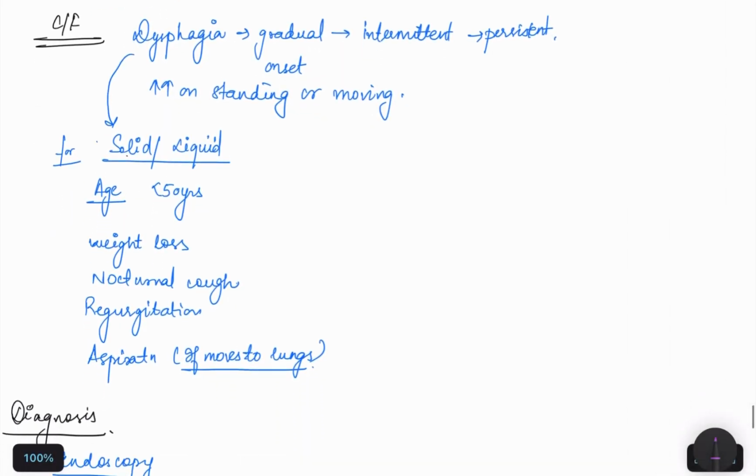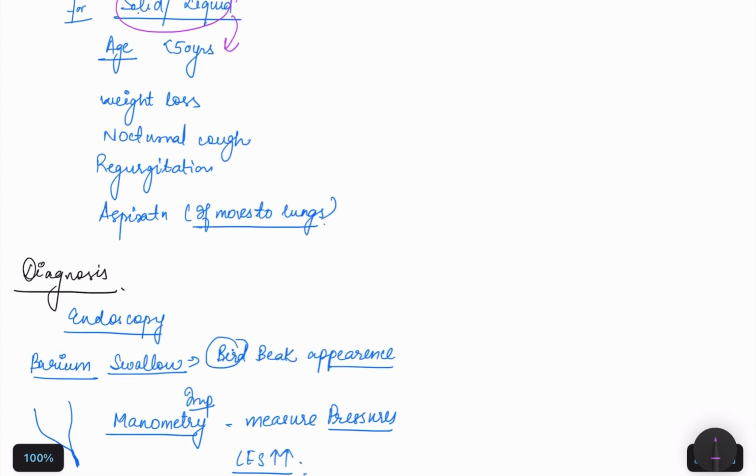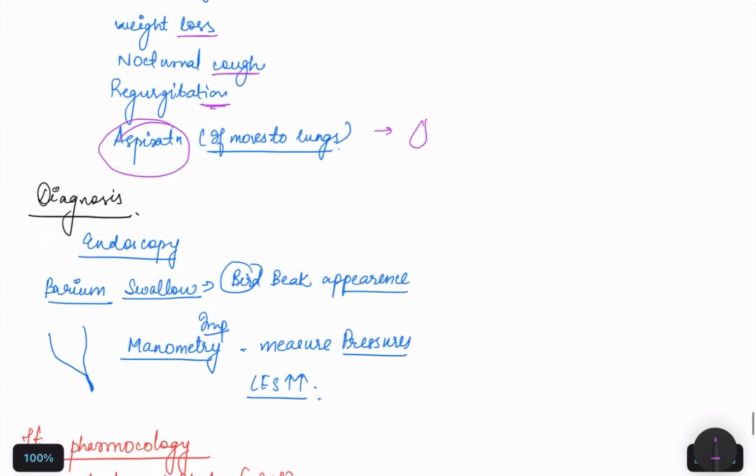What are the clinical features of achalasia cardia? When the food cannot pass from the esophagus to the stomach, dysphagia will take place. It starts with a gradual onset, then becomes intermittent, and then persistent, and it increases on standing or moving. Dysphagia is for both solids and liquids, in the age group of less than 50 years. When the food cannot pass to the stomach, it will not digest and will not circulate in the body, so weight loss will take place. Nocturnal cough and regurgitation occur, or when it moves to the lungs, aspiration will take place.